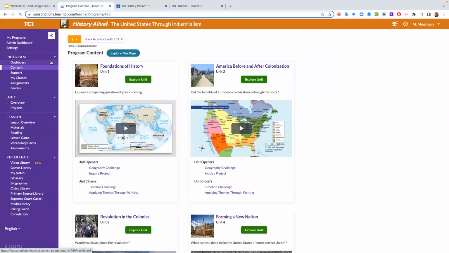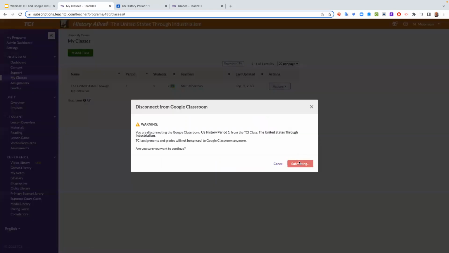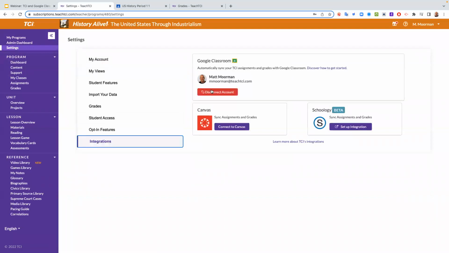And I'm going to start from scratch. So I'm going to do a few things. I'm going to go into my classes real quick, and I'm just going to undo some of the things that I'm going to show you how to do. So let me disconnect there, and let me go into settings, and I'm going to go into integration. I'm going to disconnect there.